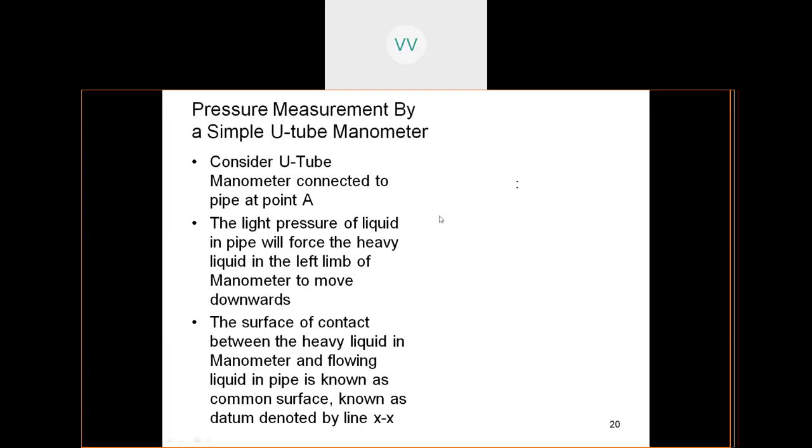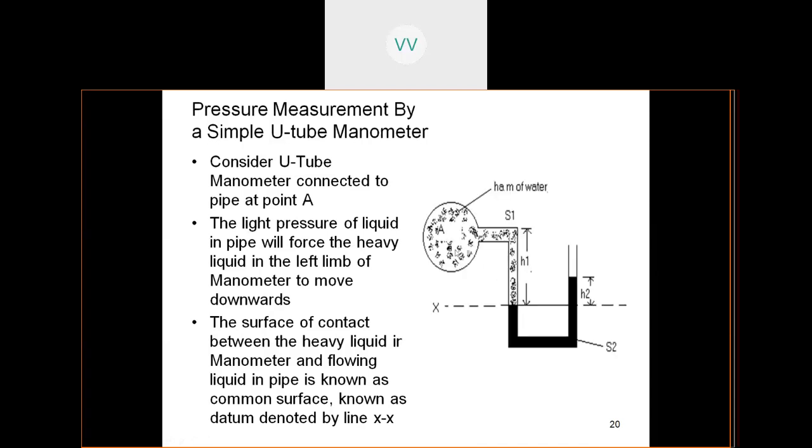Because it is of the U shape, when there is more pressure in this pipe, the liquid in this pipeline is going to apply pressure so that the liquid in the other tube is going to rise, but both these pressures are going to be the same. So S1 H1 is equal to S2 H2.